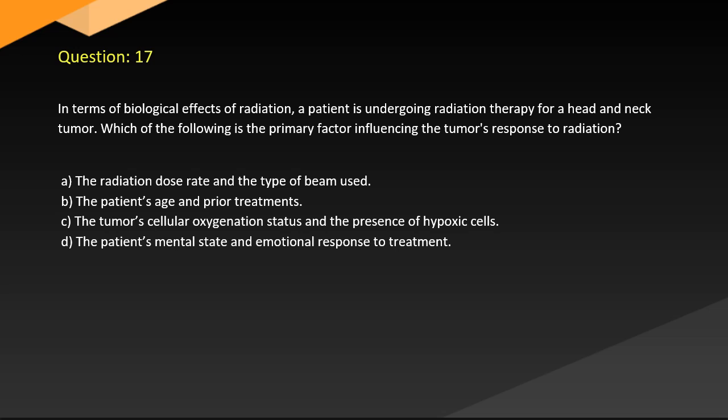Question 17. In terms of biological effects of radiation, a patient is undergoing radiation therapy for a head and neck tumor. Which of the following is the primary factor influencing the tumor's response to radiation? A. The radiation dose rate and the type of beam used.